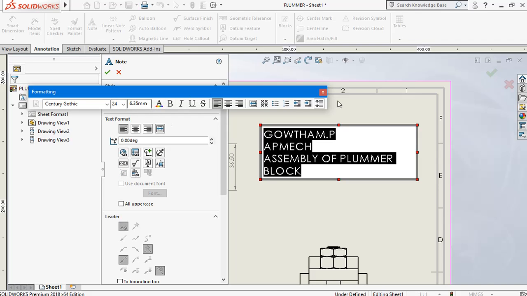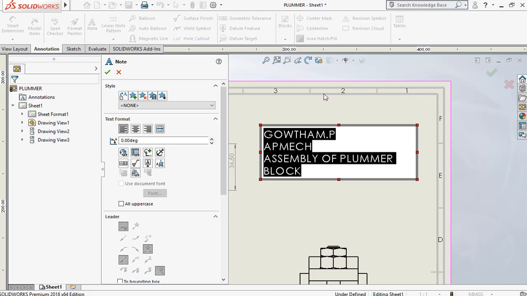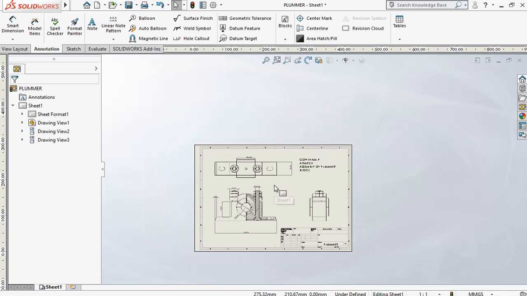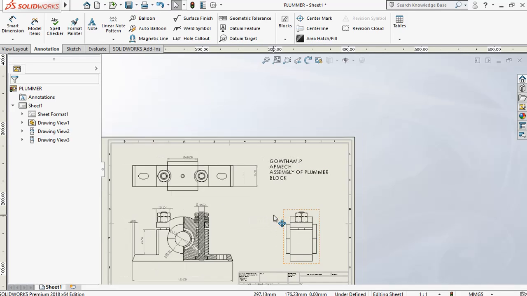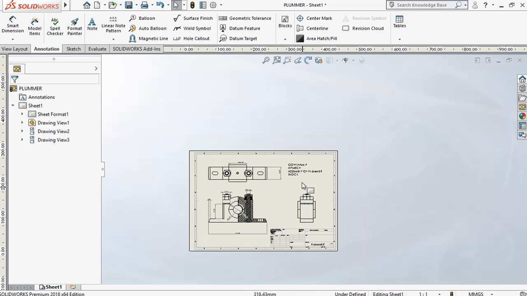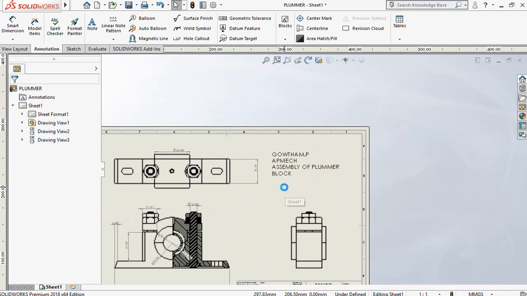Okay. That's it. You can give this name. So in the exam we should give the register number and whether it is a plummer block or something, the heading of this exercise.